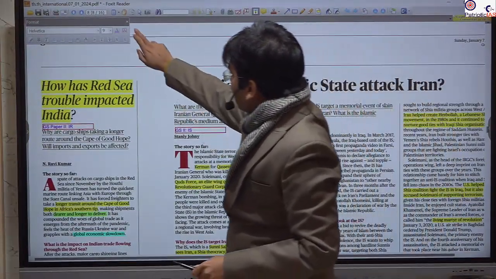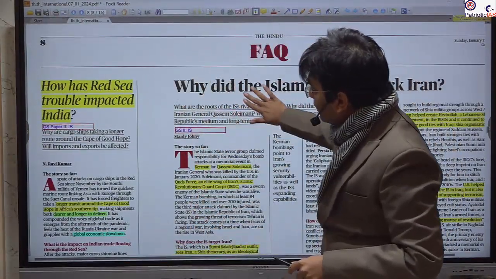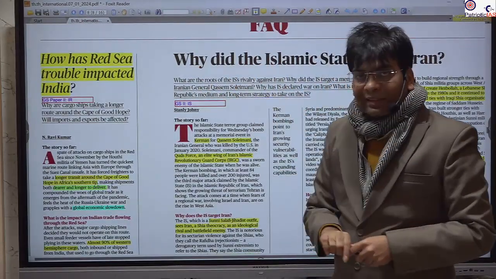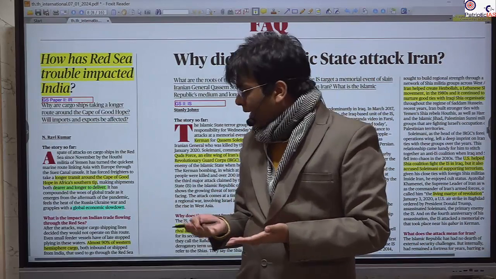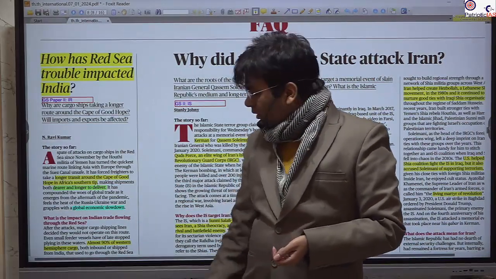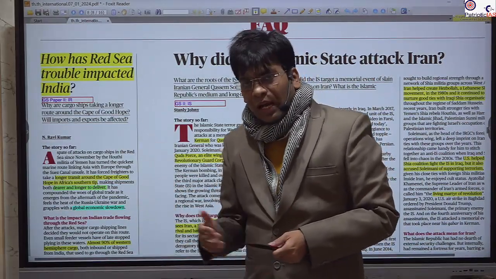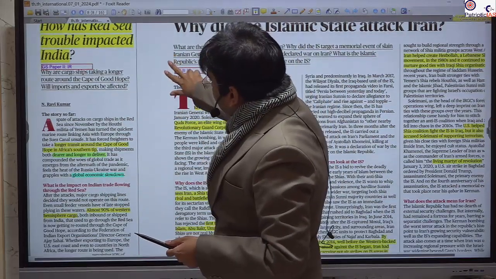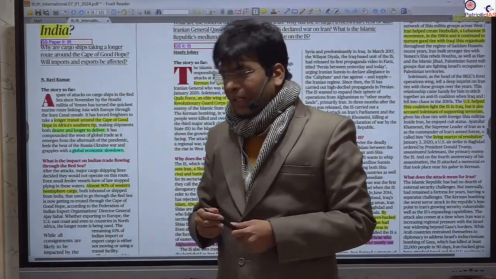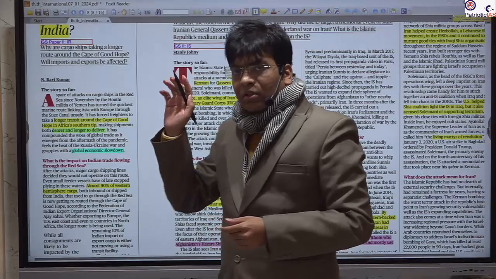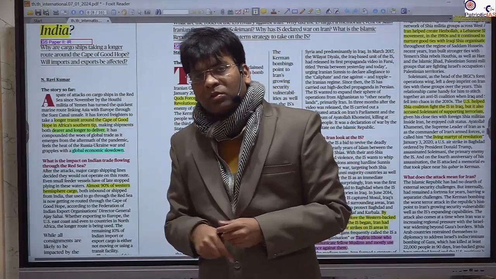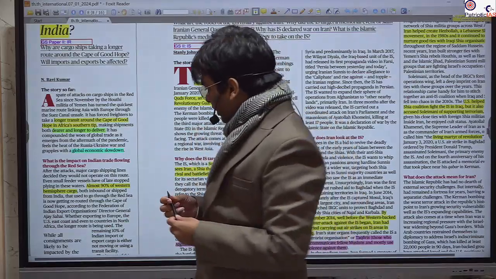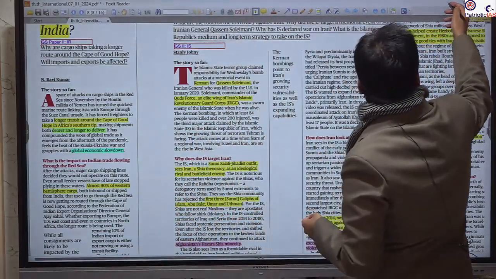The next news that we are going to cover is this: the Red Sea, and the attacks by the Houthis and Somalian pirates that have remained in the news. India is facing a unique issue, that the cost of trading, both import and export, has increased due to the change in route. Let me show you the map.